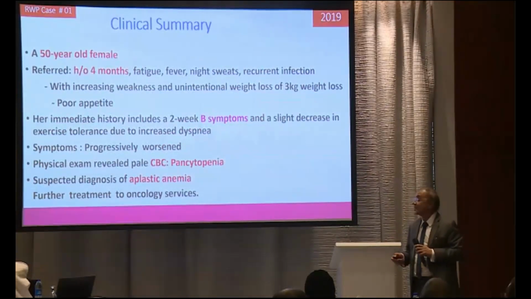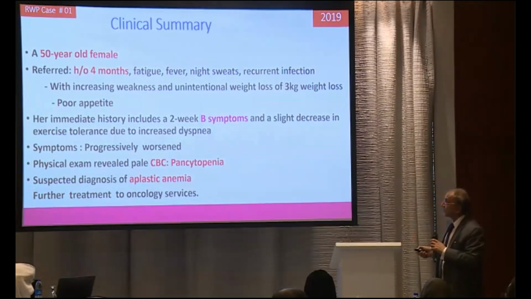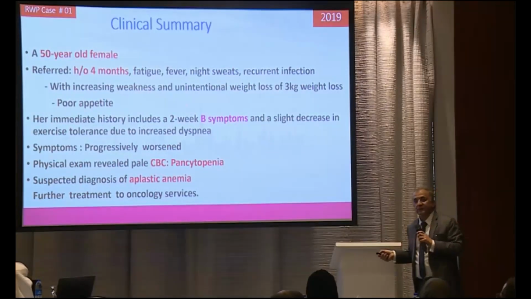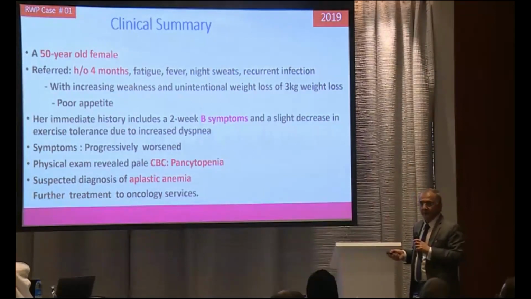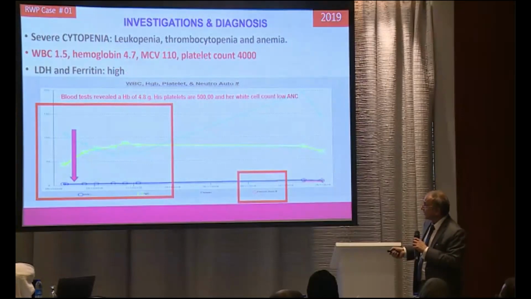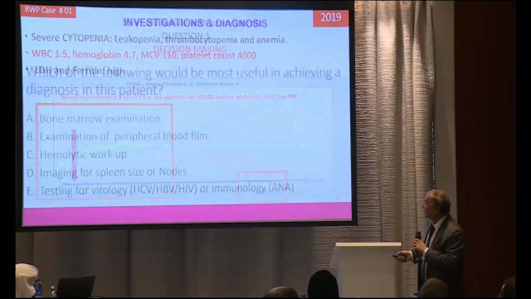the problems happen. So this is a 50-year-old female who had a history of B symptoms. And the important thing is she came with pancytopenia on the CBC, and this patient was referred from a private hospital in Al Ain as aplastic anemia. So here you can see the curve in 2018 when she came to us. Low hemoglobin and low platelets, 4,000 platelets, the hemoglobin was 6. The only thing is the LDH and ferritin were high.